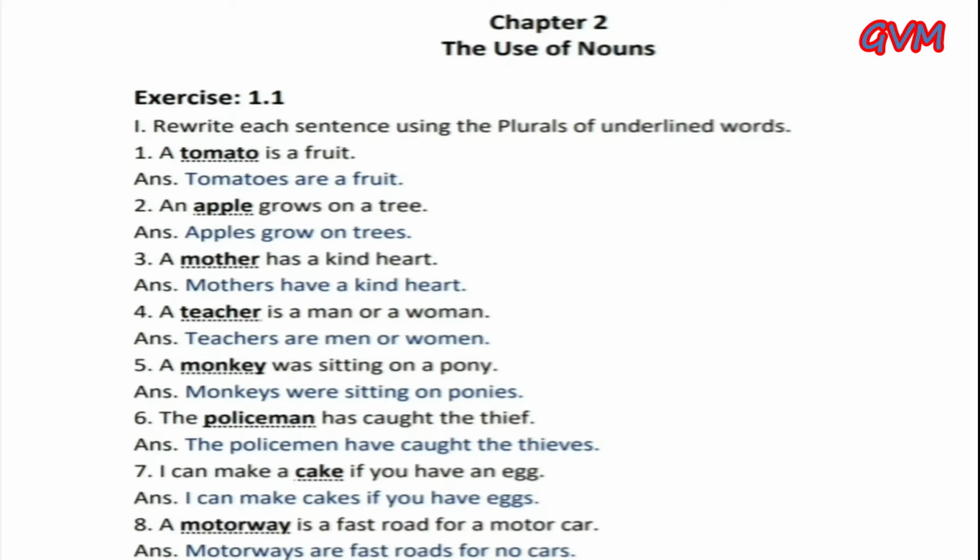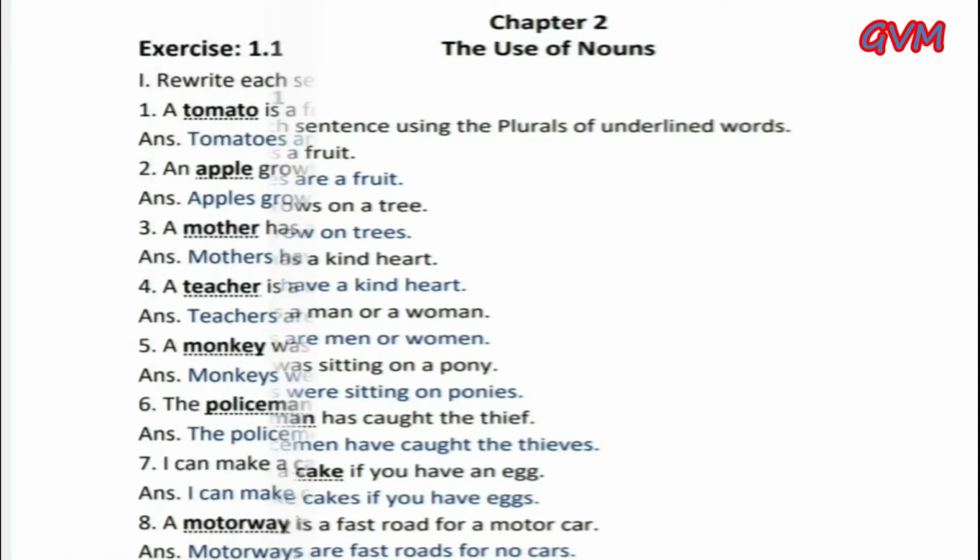Fourth, a teacher is a man or woman. And the answer is: Teachers are men and women. Fifth, a monkey was sitting on a pony. And the correct answer is: Monkeys were sitting on ponies. We make monkeys because if a noun ends in a vowel plus y, the plural form is formed by adding s. So we make monkeys. And the rest of the questions you can do yourself in your notebook.